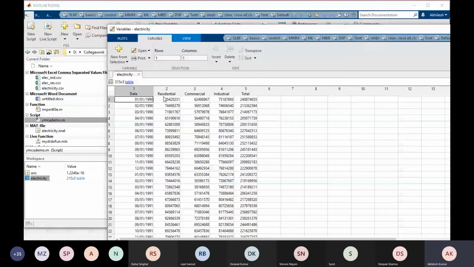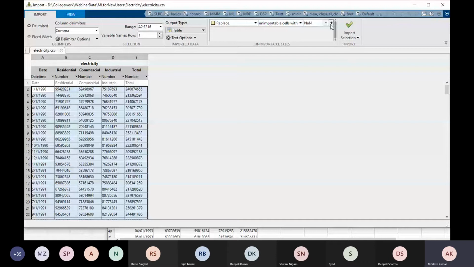As I told, we have missing data. When you import this, the missing data will appear as NaN, not a number. So you can replace that missing data. Here is the option for how you replace it. You can provide a constant value or some different value to replace the missing data. Fine.